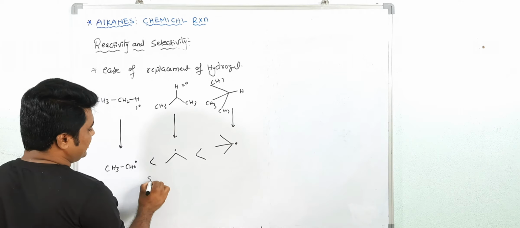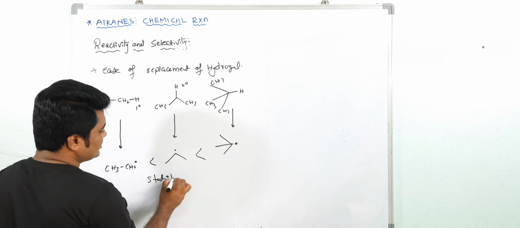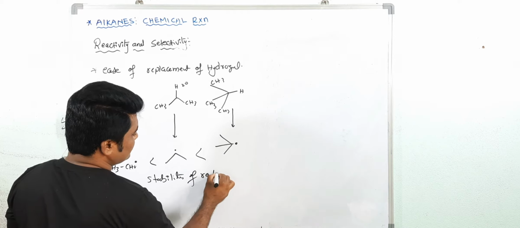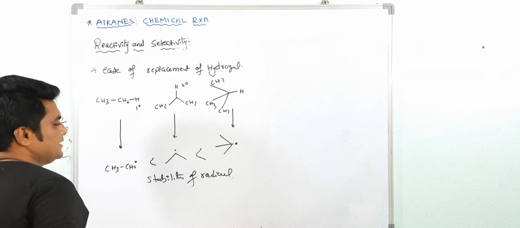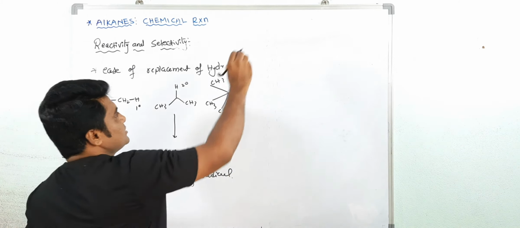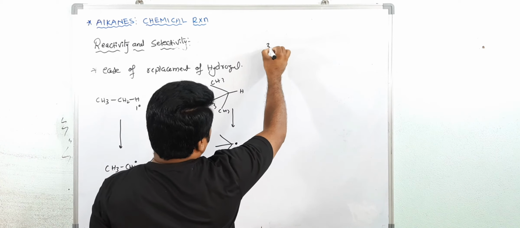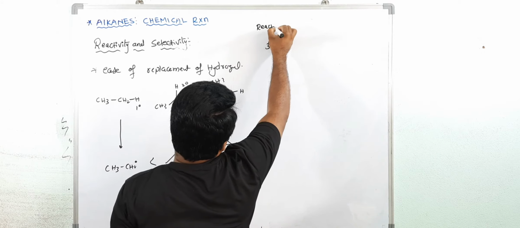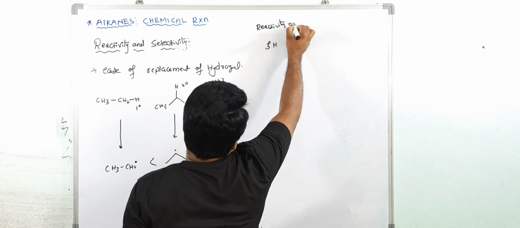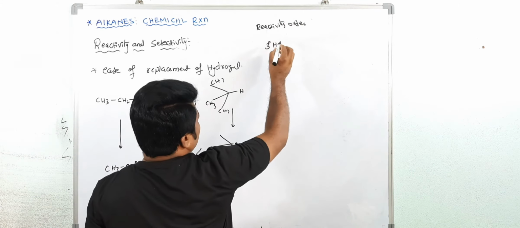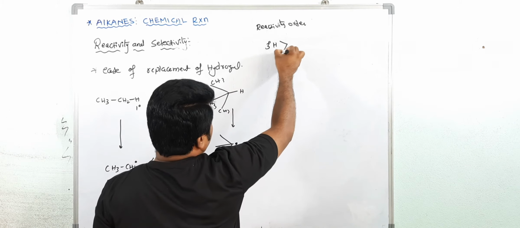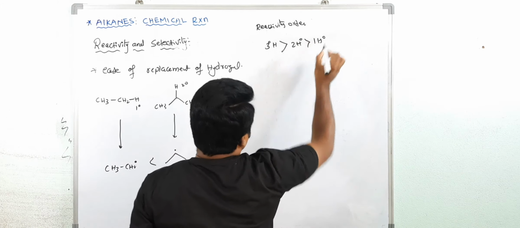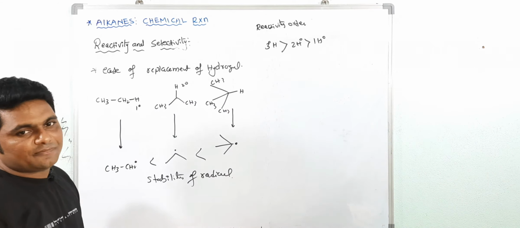Now this is the stability of radicals. So here, what is the ease of replacement of hydrogen? See, tertiary hydrogen is easily replaced. It means reactivity order: tertiary hydrogen reacts easily, then secondary hydrogen, then primary hydrogen. This is the ease of replacement of hydrogen.